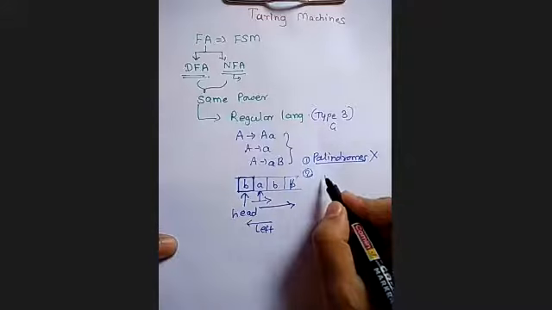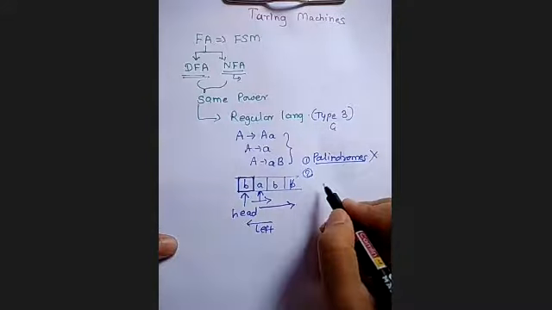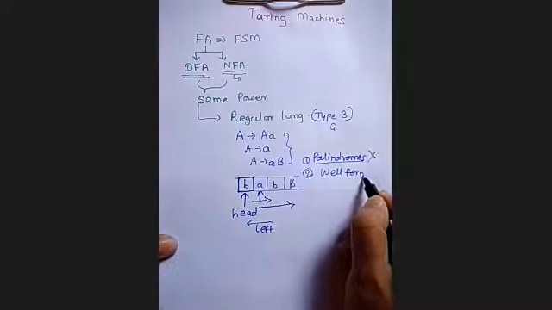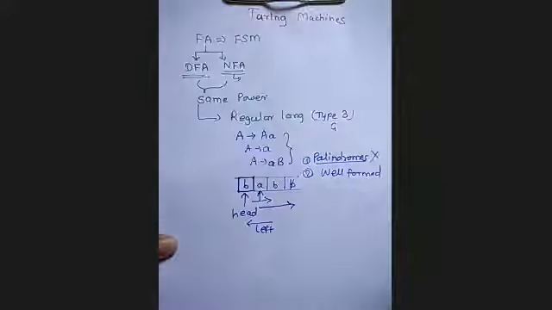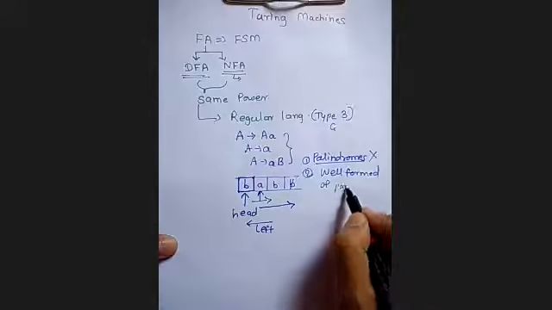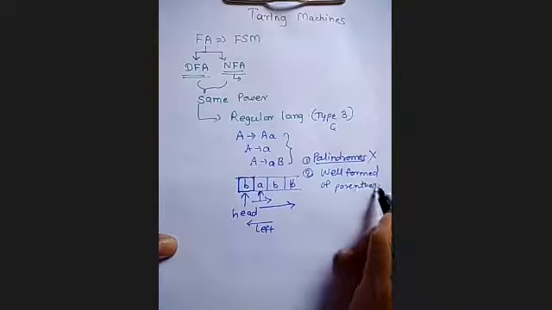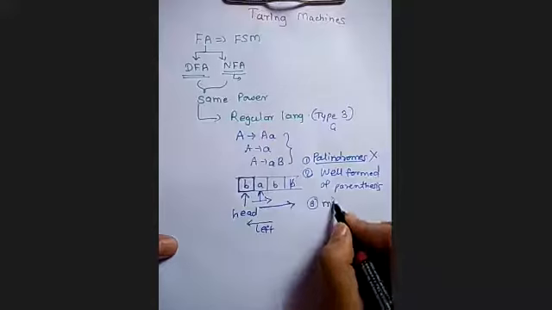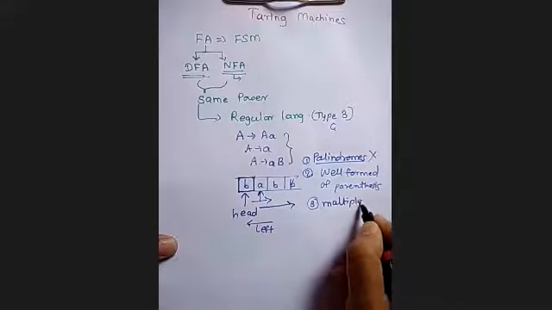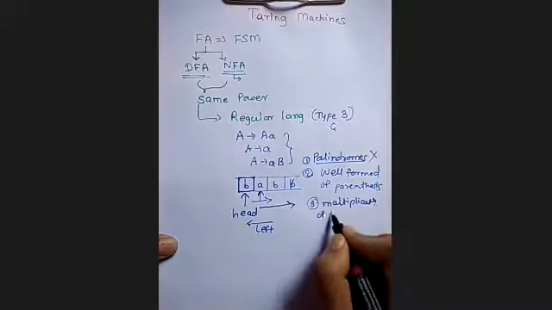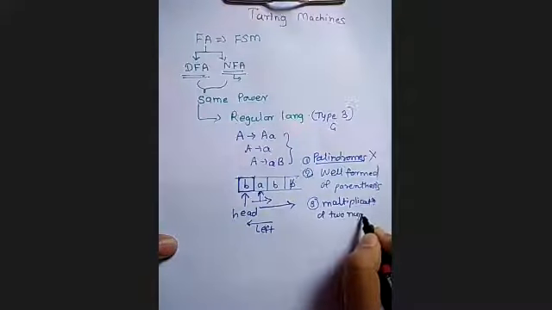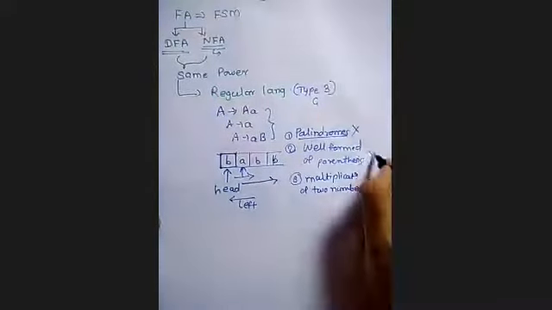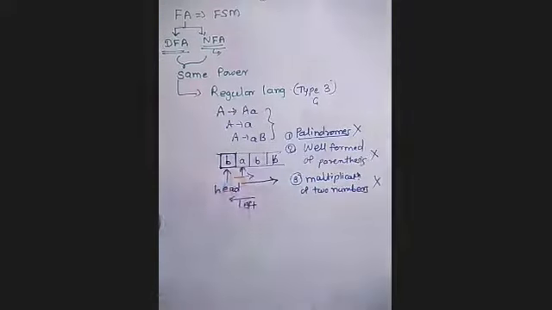Palindromes, then what? Well-formedness of parenthesis. Any other? Third, can you perform multiplication of two numbers? Multiplication of two numbers. Okay, so this cannot be solved using the finite automata.